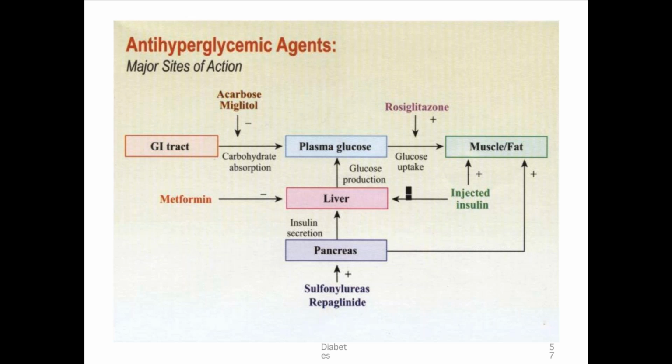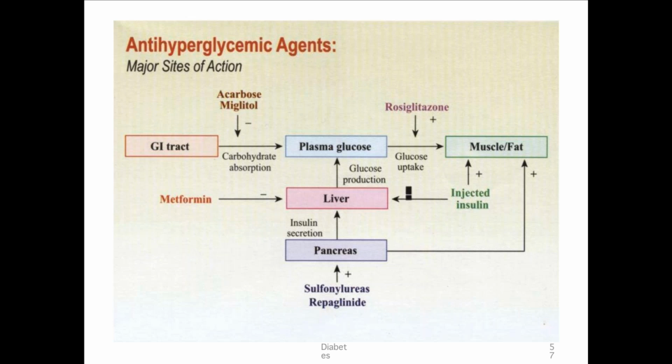And one more thing is, there are a few complications which are reversed after transplantation and a few which are not reversed. The ones which are reversed are your nephropathy and neuropathy. And nephropathy is reversed only in the early microalbuminuric stage. If not, it's not reversed. And the things which are not reversed are retinopathy and peripheral vascular disease.